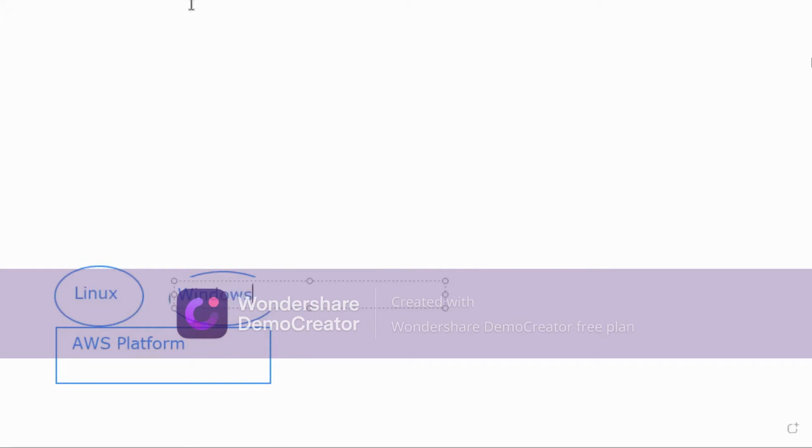So this is my AWS platform. Okay. So what we are doing on this AWS platform, we are creating a machine, right? So I am creating a virtual machine. I am creating a Linux machine as well as a Windows machine. Okay. So this is Linux, and the second one is Windows. So these are the two machines I have created on AWS platform.